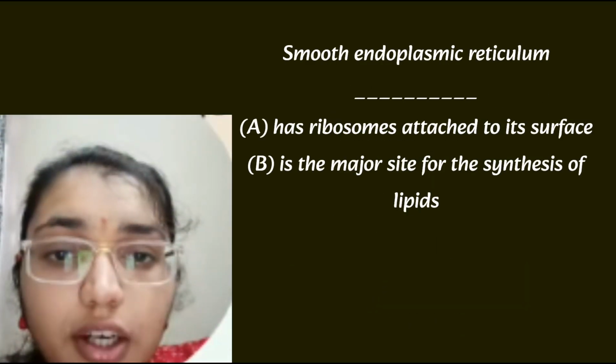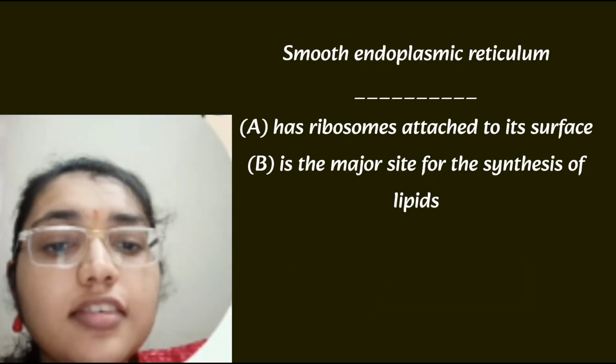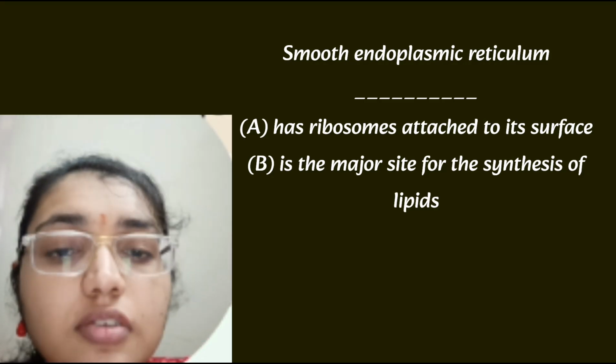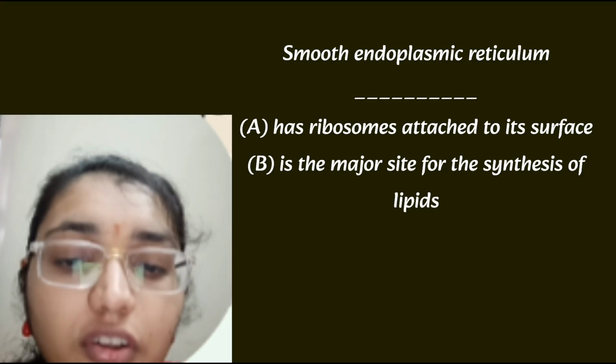Next is smooth ER. What is it? It is a major site of synthesis of the lipid. So here B option is correct. Smooth ER is the major site of synthesis of lipid.